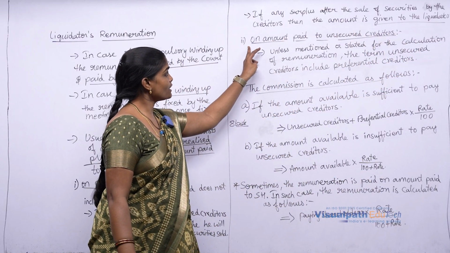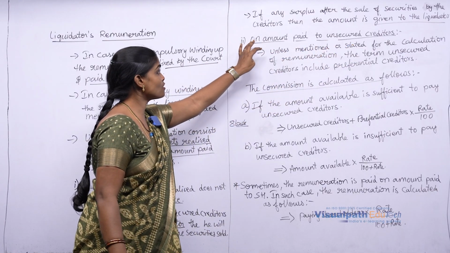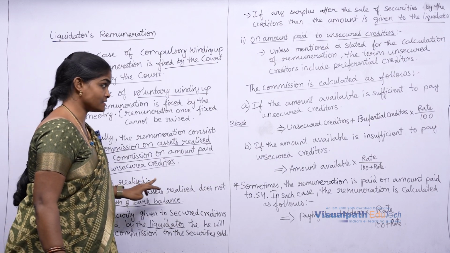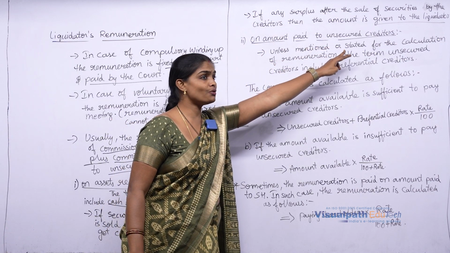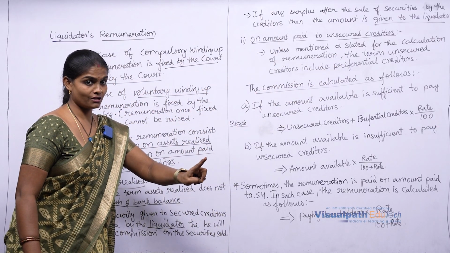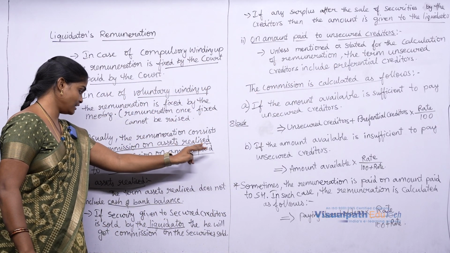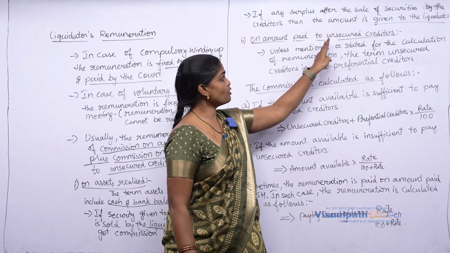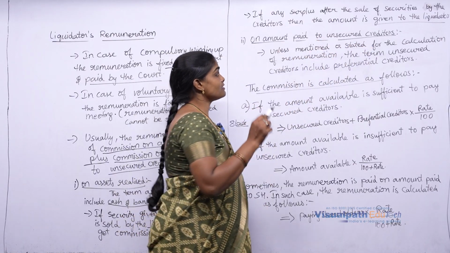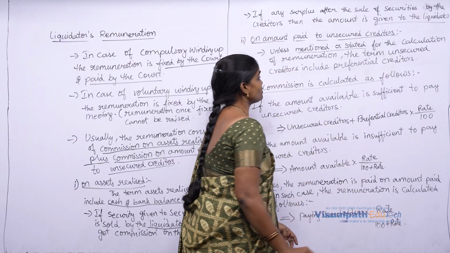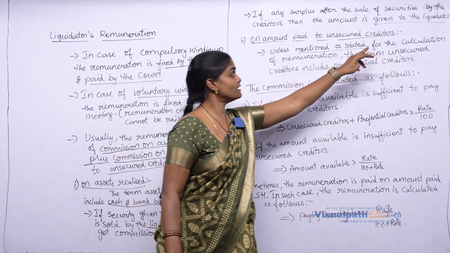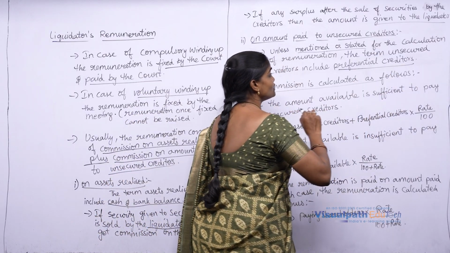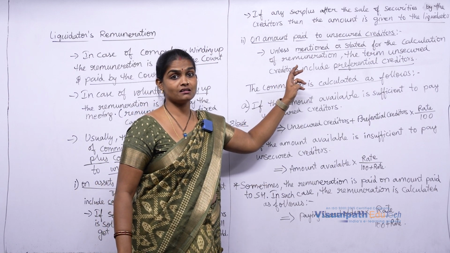Clear? Now, commission on amount paid to unsecured creditors. This is commission on assets realized, and this is commission on amount paid to unsecured creditors. So usually liquidator remuneration includes both commission on assets realized plus commission on amount paid to unsecured creditors. Unless it is stated otherwise for the calculation of remuneration, the term unsecured creditors includes preferential creditors also. We should include preferential creditors unless it is stated.